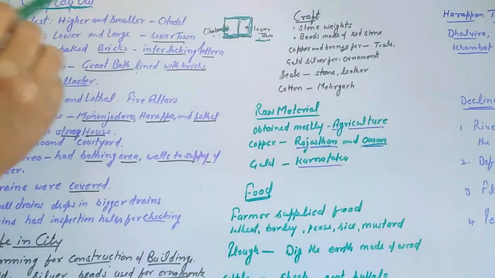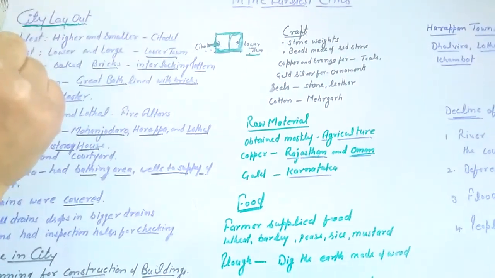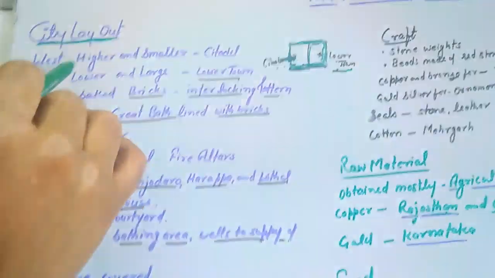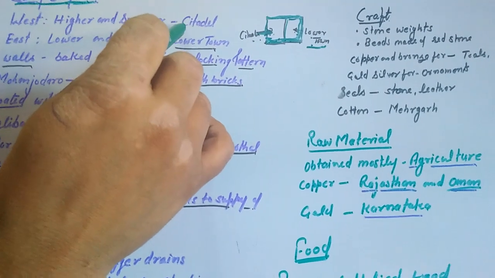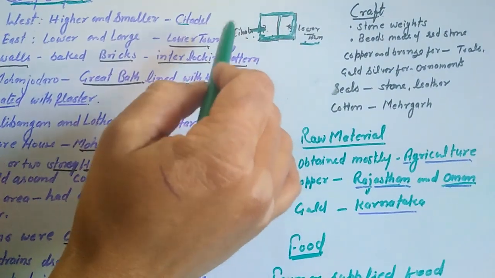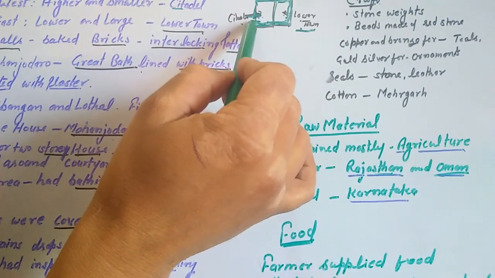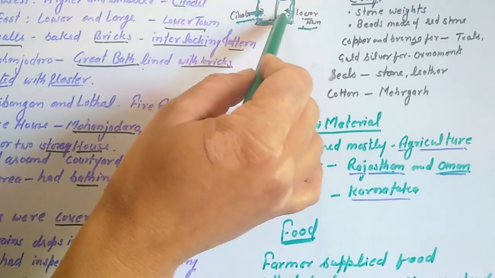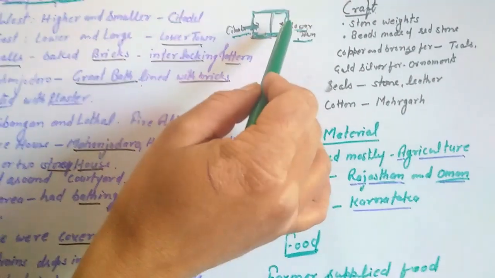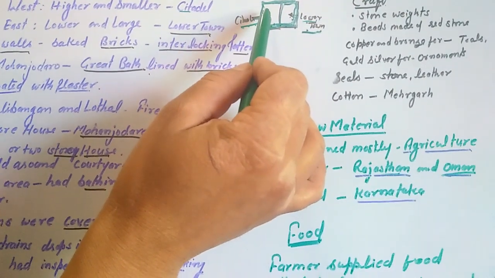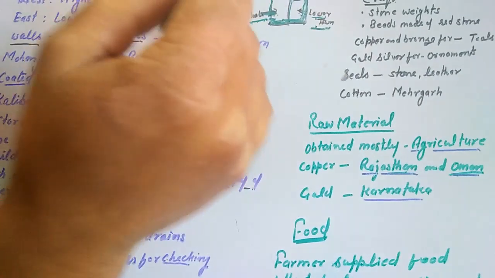Firstly, we will read about the city layout, how the city of the Harappa civilization was laid out. Harappa city was divided into two parts. The western part of that town is known as the Citadel, and the eastern part is known as the lower town. The western part, the Citadel, was higher than the eastern part, the lower town.